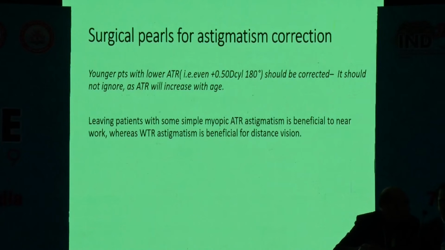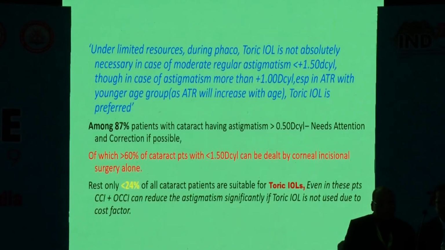Next, what is the surgical pearl of astigmatism correction? In a younger patient with low ATR, even 0.5 diopter cylinder at 180 degree should be corrected. It should not be ignored, because with age ATR will increase. Thus, under limited resources during phaco, toric IOL is not absolutely necessary in case of moderate regular astigmatism of less than 1.5 diopter cylinder, though in case of astigmatism of more than 1 diopter, especially ATR in the younger group, as ATR will increase with age, toric IOL is preferred.